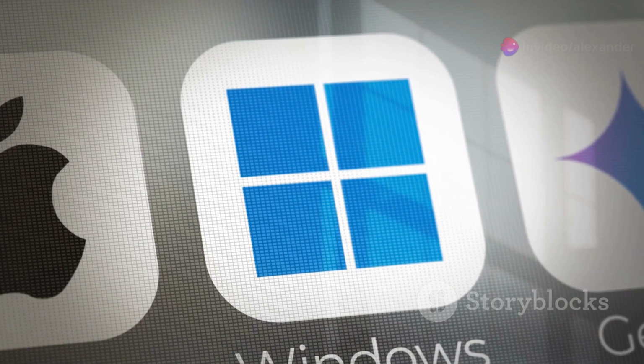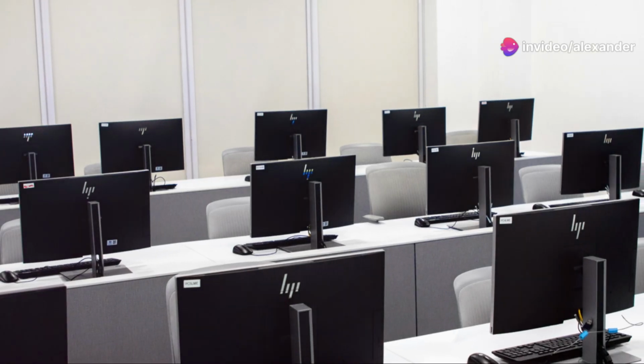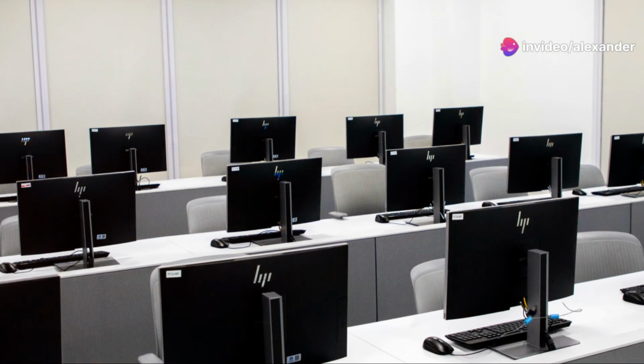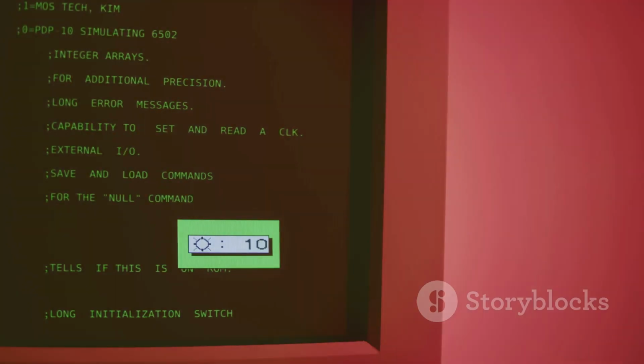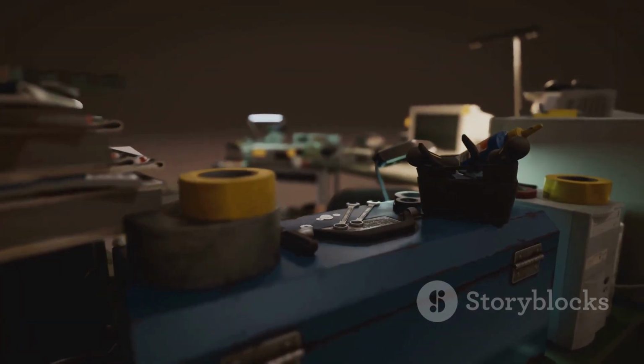Windows XP was a massive success for Microsoft. It became the default operating system for millions of computers worldwide. Its popularity lasted for many years. Even today, more than 2 decades after its release, Windows XP remains a fond memory for many computer users.